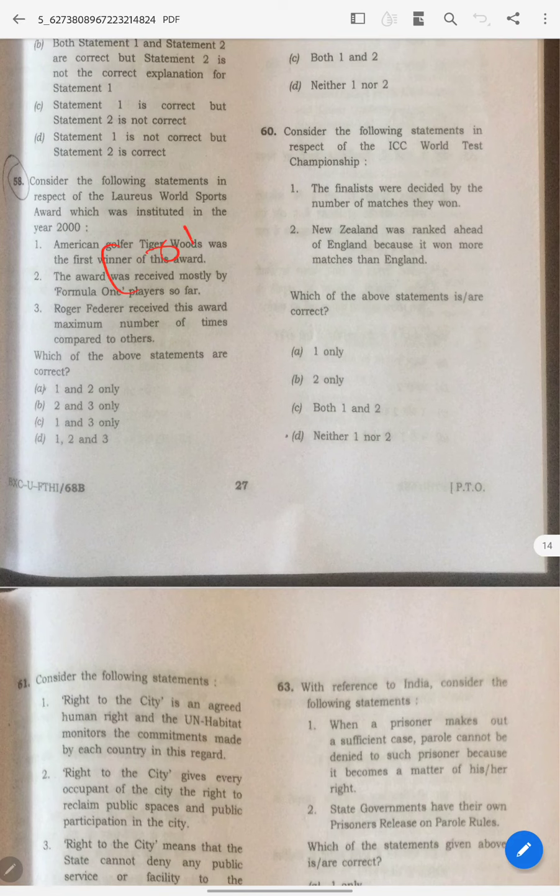See, I am a very big fan of cricket. Daily I watch cricket. Even now I am doing this video by keeping the IPL on mute. So I know that, and there is a big controversy also. Even the commentators used to say, when you are watching the test match, New Zealand came to the finals though they played far fewer matches than England. Why? Because the finals were in England only, right? So they are talking about this. I remember it like that. So I know this is wrong. Finalists were decided when this is wrong. Obviously, this is wrong, and the answer is D.